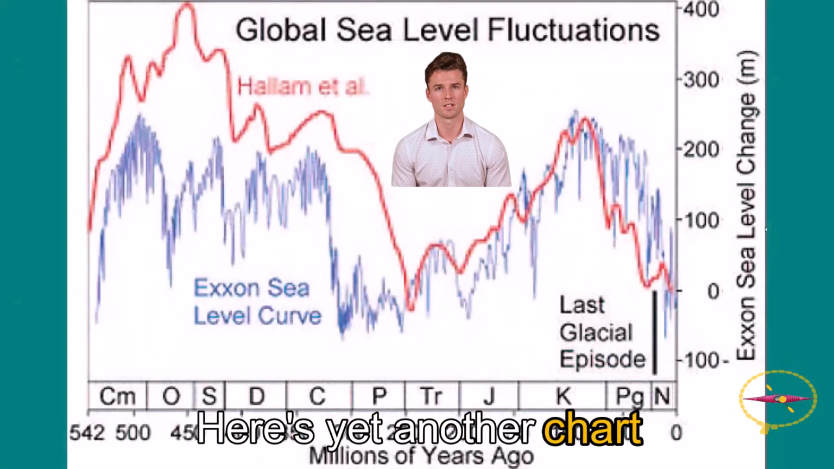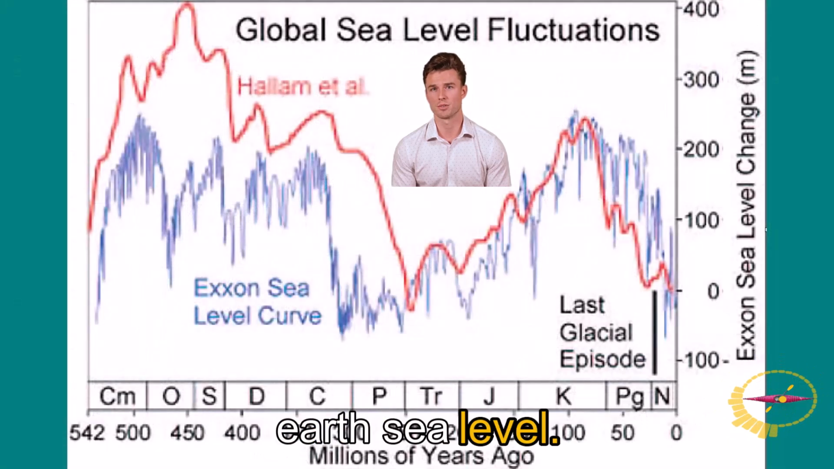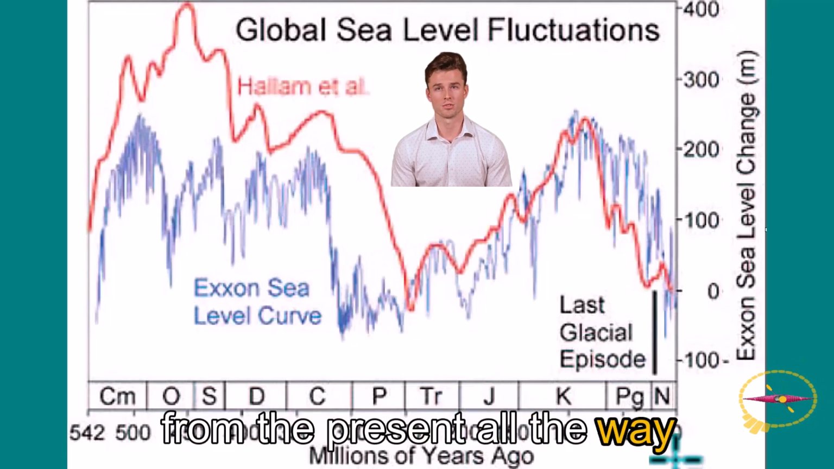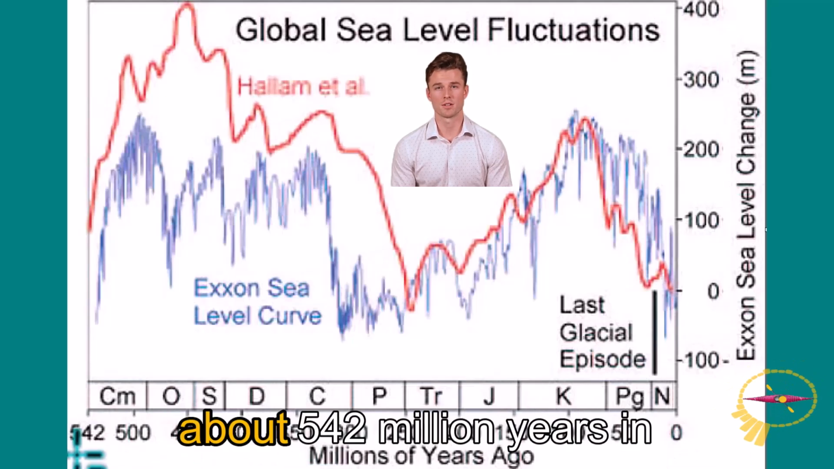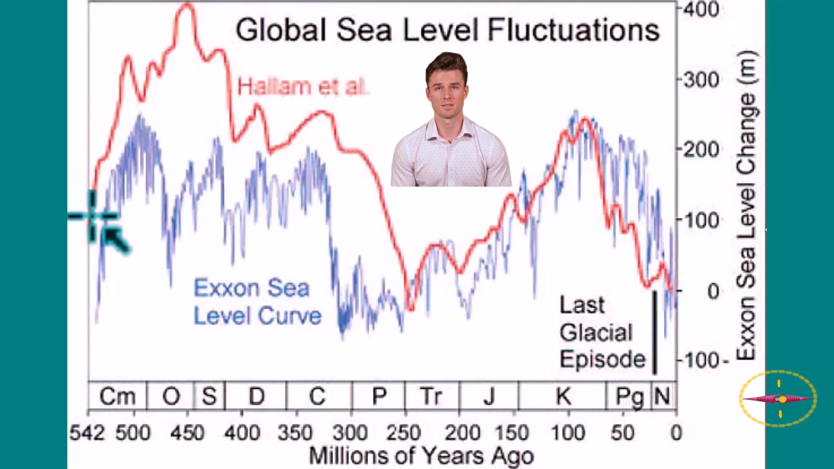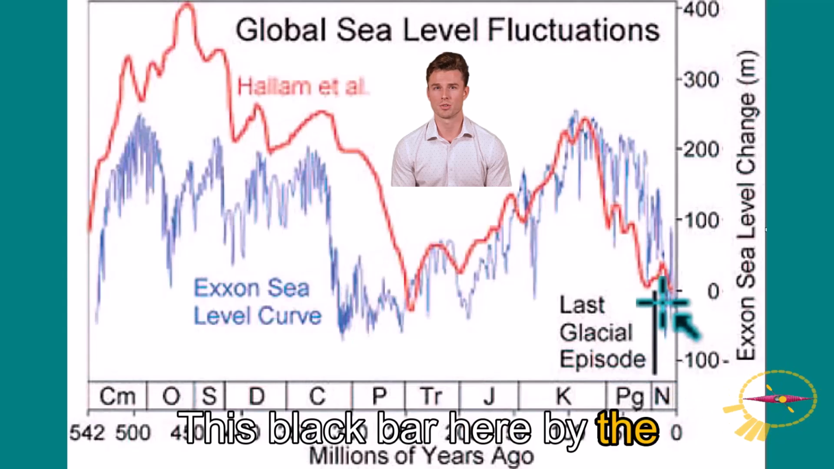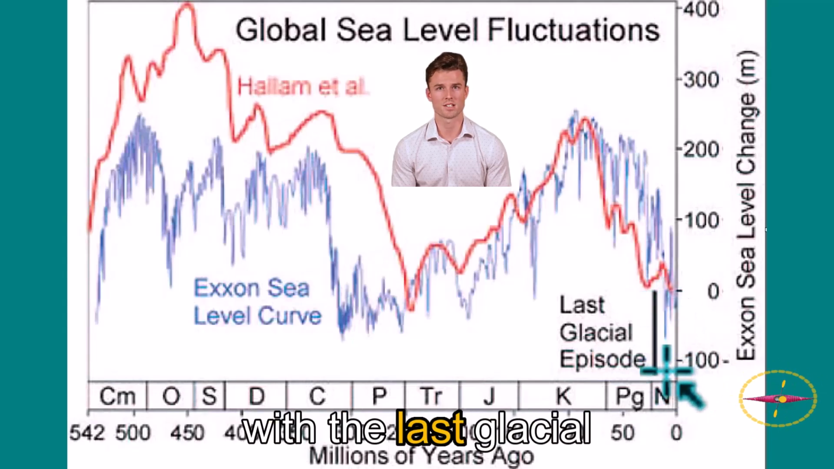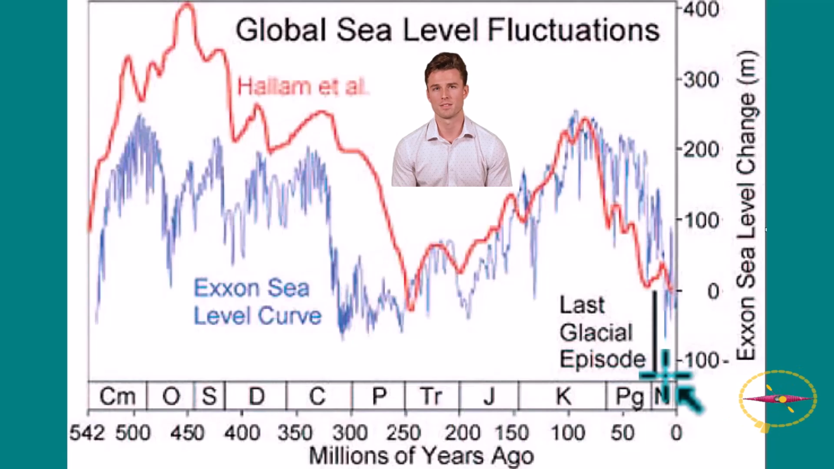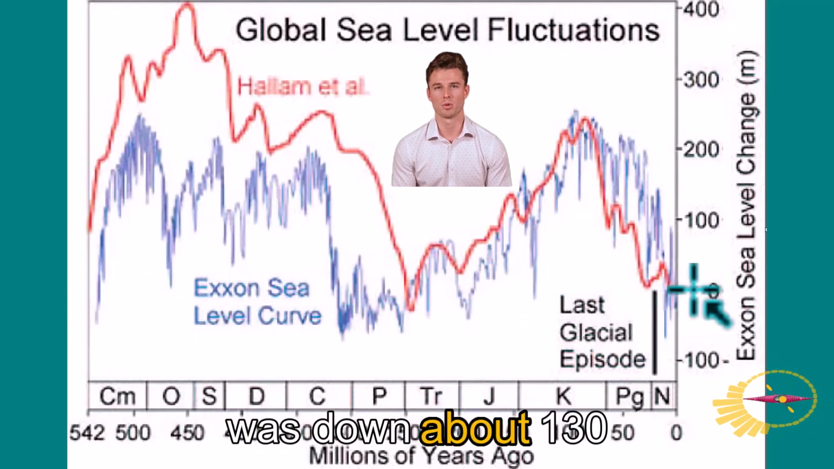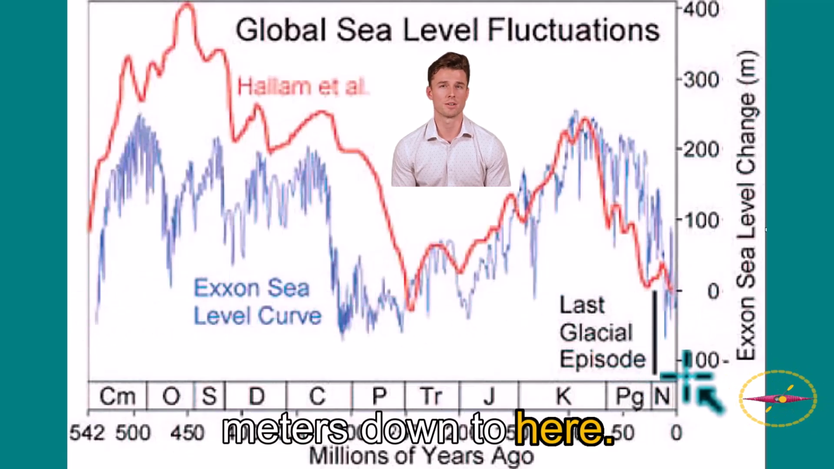Here's yet another chart that depicts changes in Earth's sea level. In this case we go from the present, all the way over on the right at 0, to about 542 million years in the past, indicated here on the left. This black bar here, by the way, indicates how low sea level was 22,000 years ago with the last glacial maximum. This is the zero line. This is today's sea level going across like this, and it was down about 130 meters down to here.